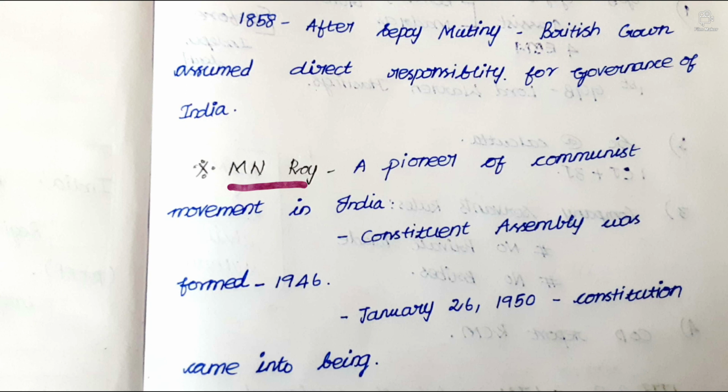M.N. Roy was a pioneer of the communist movement in India. Please note it, it is very important. The Constituent Assembly was formed in 1946 because of him only. Then on January 26, 1950, the Constitution came into being.